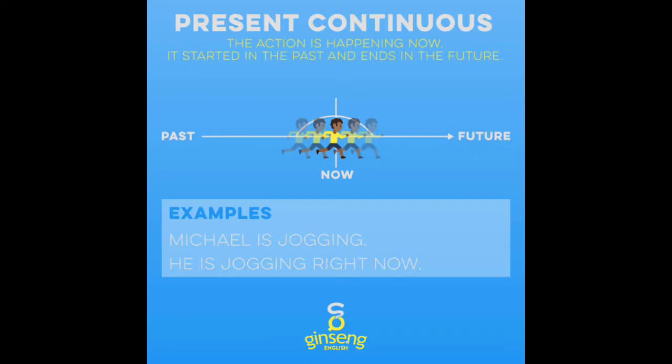Look at the example that was given here, children. Michael is jogging. He is jogging right now. So Michael is jogging, the action is happening now and it started in the past and it ends in the future. That is known as present continuous tense.